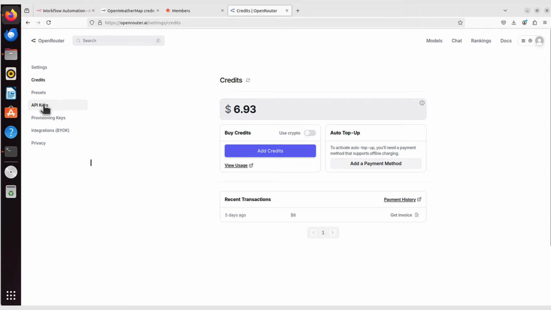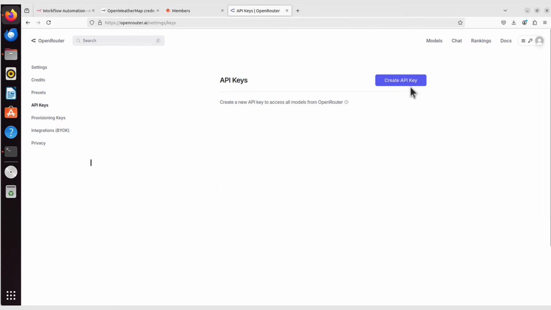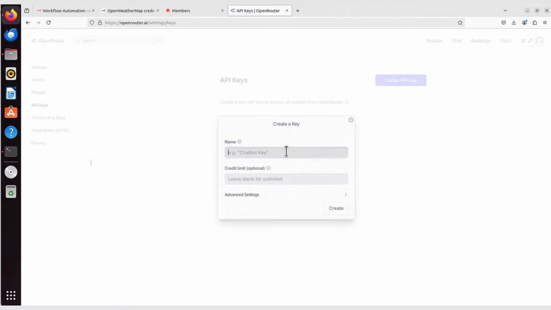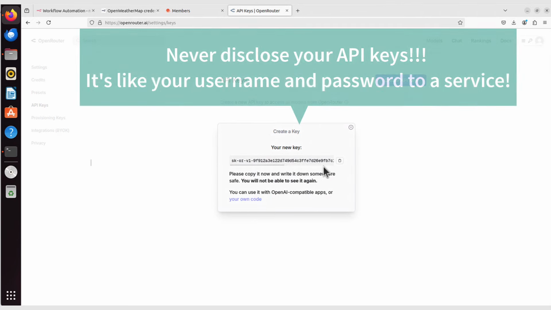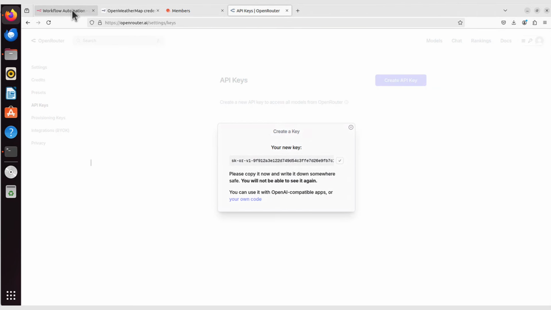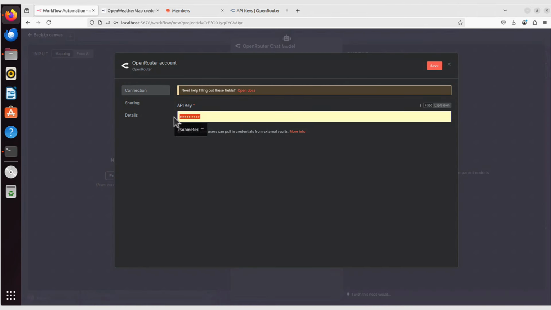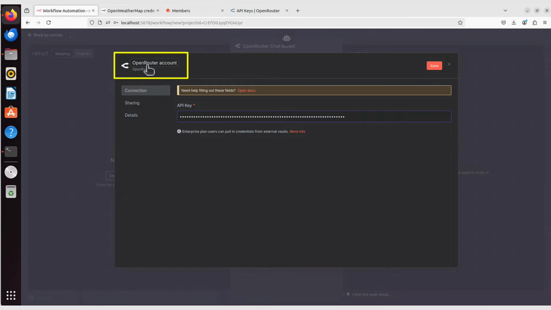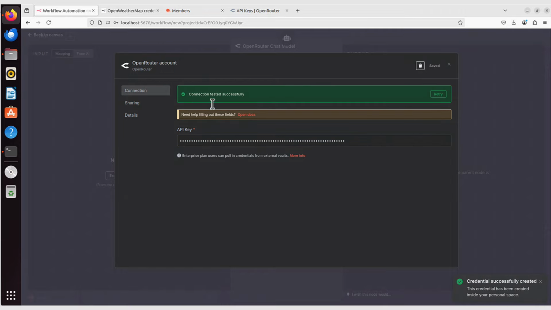But you can basically then go to API keys, and you just create an API key. I will call mine n8n, and you can also configure a credit limit, but I will just leave it blank. I will create the new key, and that's my key. I'll just copy it, go back here, and paste it there. And this key is for the OpenRouter account. So I save it. You should get that green response, connection tested successfully.